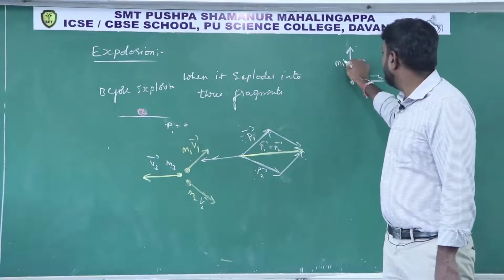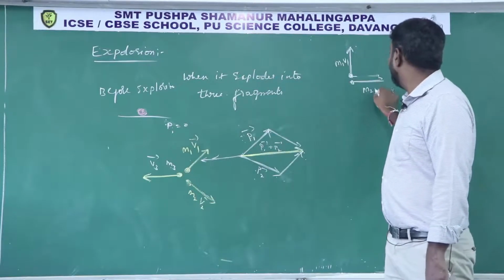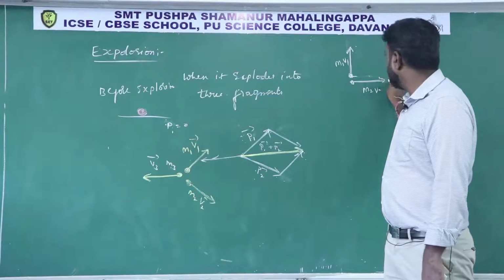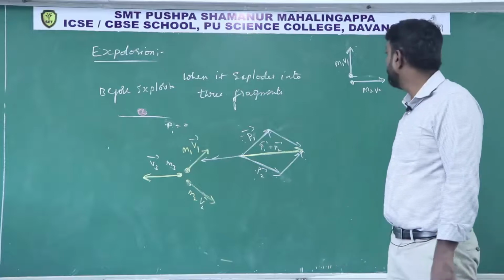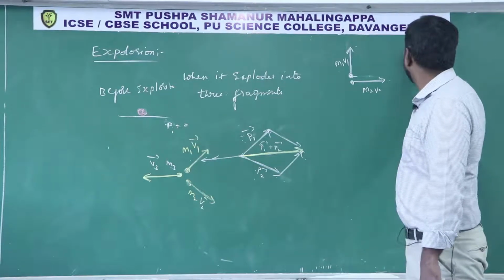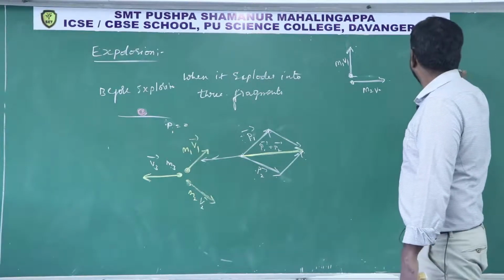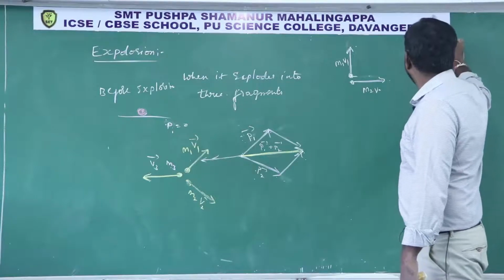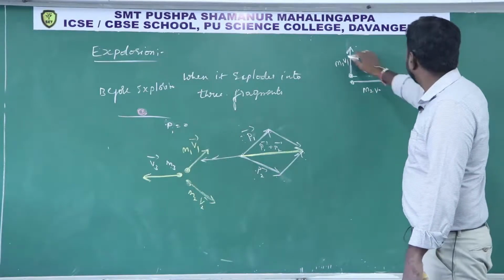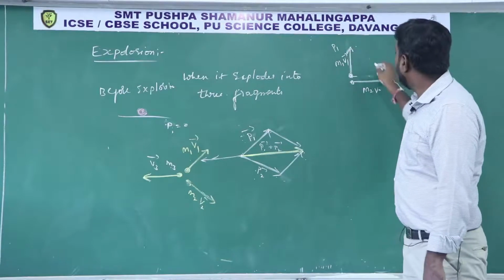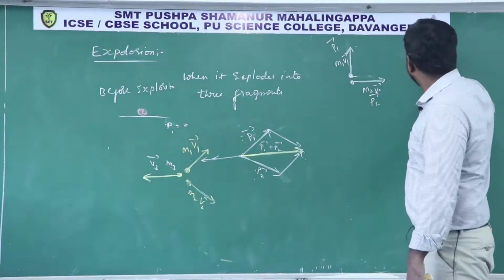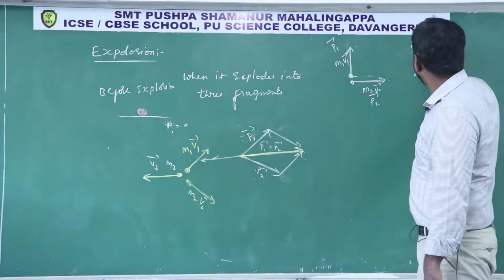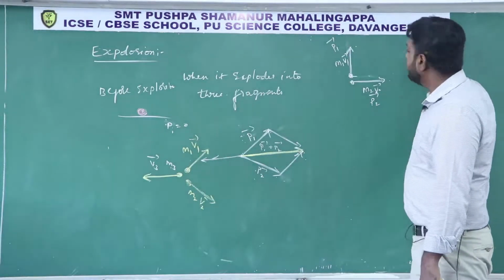This is m1 v1, this is m2 v2, both moving at right angles to each other. In which direction does the third fragment have to move? See here, this is one vector, this is another vector, and this is the resultant of the two vectors. So this is the P1 momentum and this is the P2 momentum. Then this is the resultant of P1 and P2, the P1 momentum plus the P2 momentum.